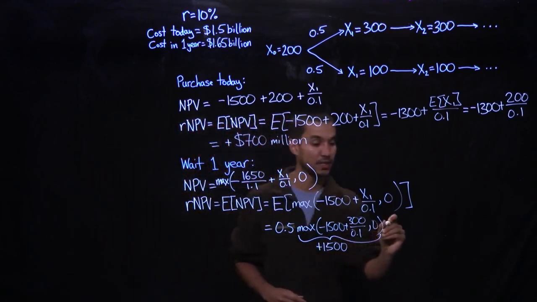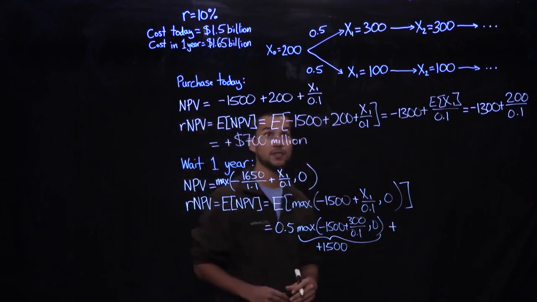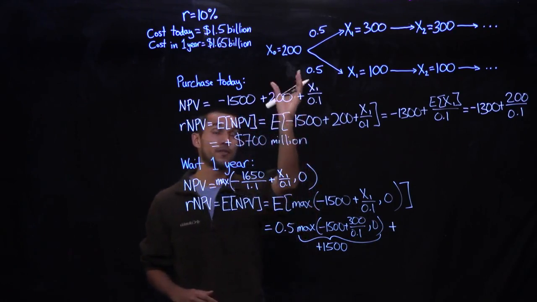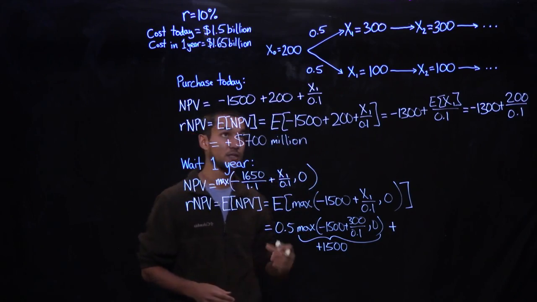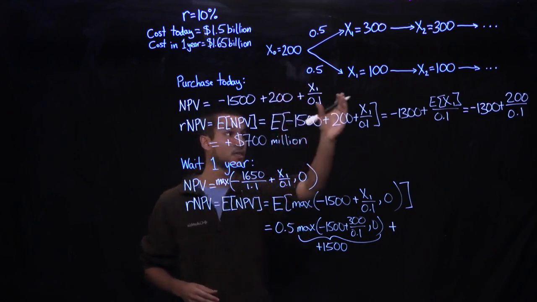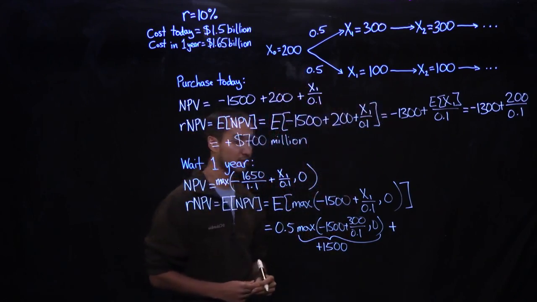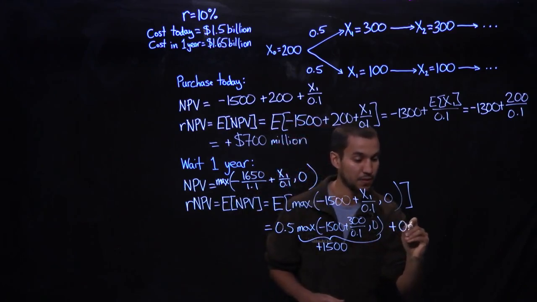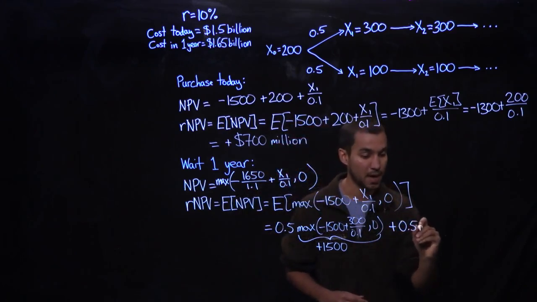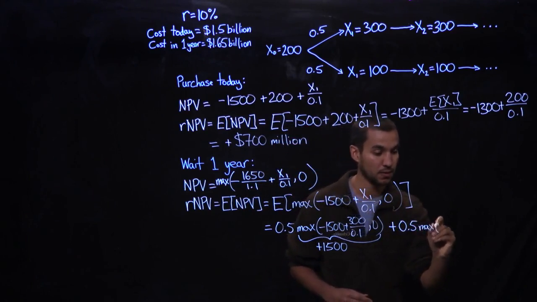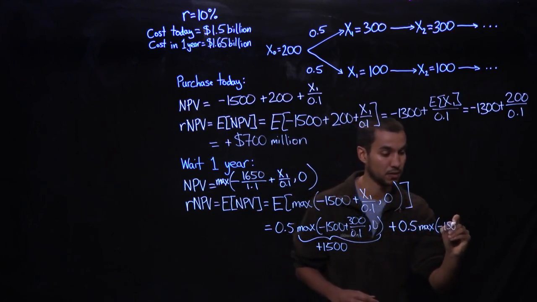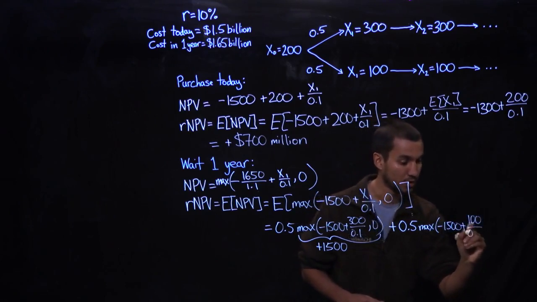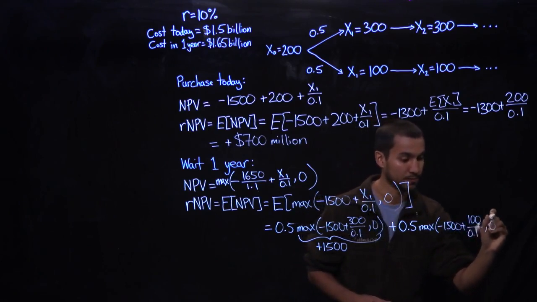Now let's consider the case where we have the downside scenario, and the pricing legislation causes the profitability of this new drug to decrease from $200 million a year to $100 million a year. In this case, this happens with probability 50%, and we get max of minus 1,500 plus 100 over our discount rate, or 0.